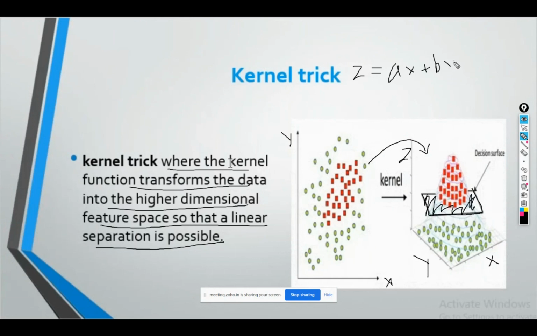For each point of x and y, we will have some value of z also. Or you can say that ax plus by plus cz equals 0. You can write this as the equation of your plane.